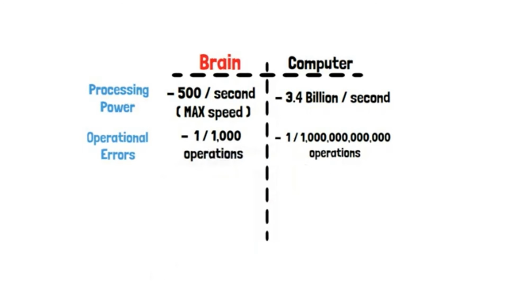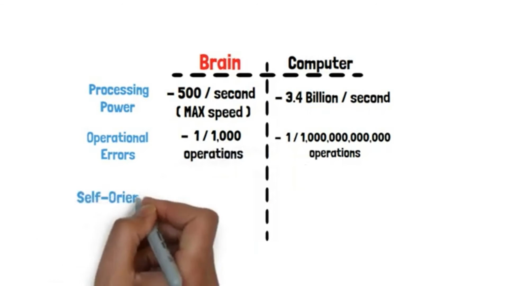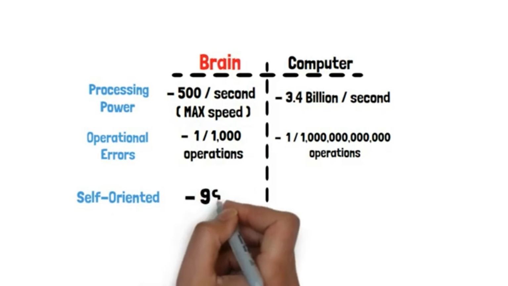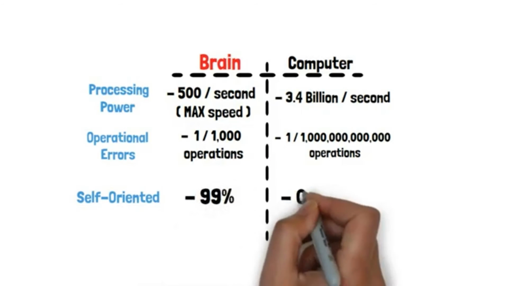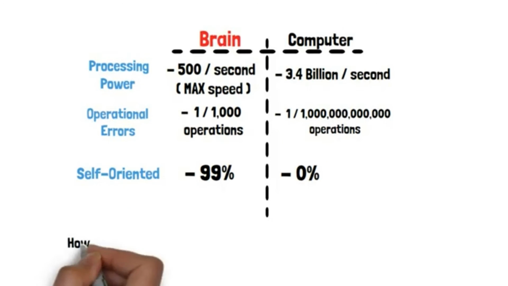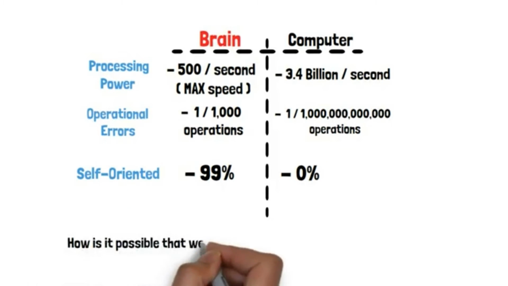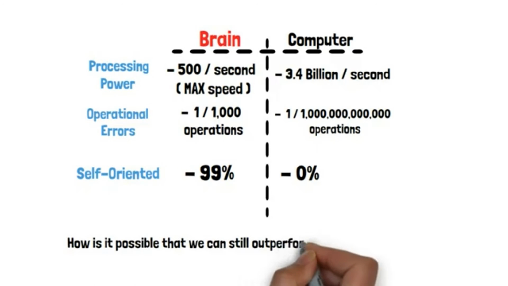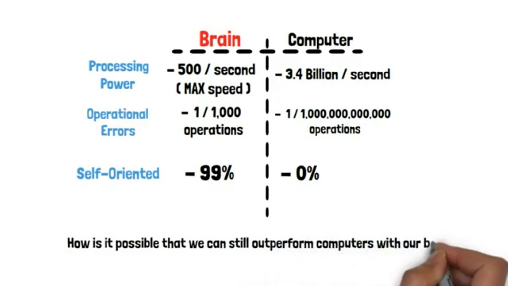The brain is largely self-oriented, about 99% self-oriented in fact, whereas you can hook up a computer and instantly connect with the entire outside world. With all of that being said, each of us can outperform the modern-day computer system using our brain. How could that be possible? Allow me to explain this using one quick example.